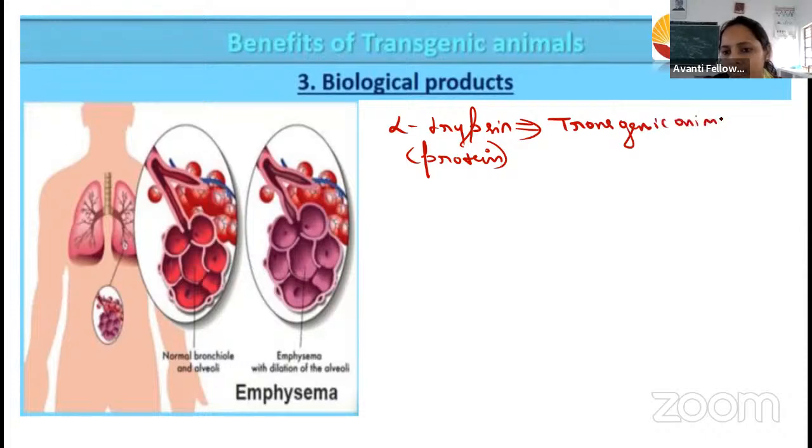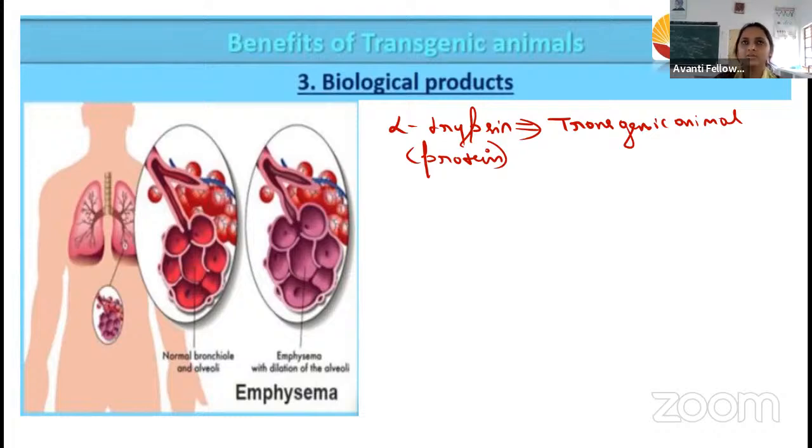How have we prepared this alpha trypsin? We have inserted the alpha trypsin gene in the mice or any model or any transgenic animal. So after that, it is inserted, it starts producing the alpha trypsin. Then we will collect some samples, either blood or some urine sample, and we will check this protein in the transgenic animal.